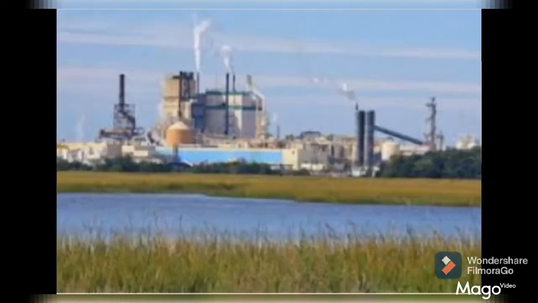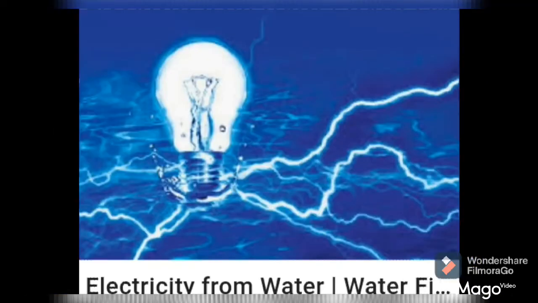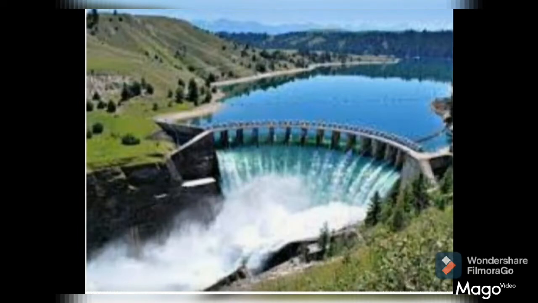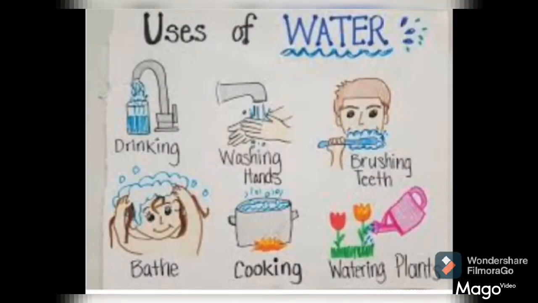Then water is also used for industrial purposes. It is also used to generate electricity. Then it is also used for domestic purposes like cooking, bathing, drinking, washing, cleaning and so on. So water is a very important resource, and that's why we have to use this water sparingly.